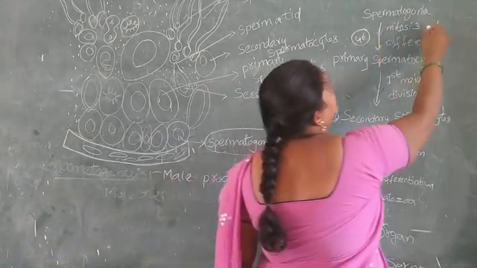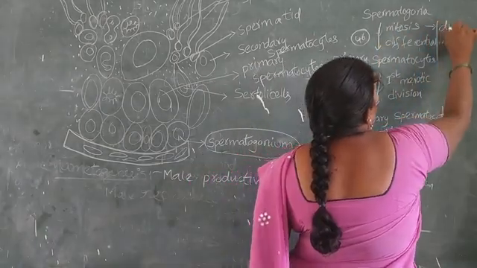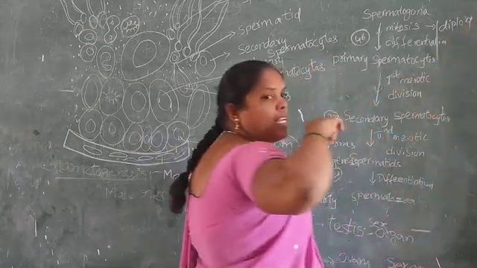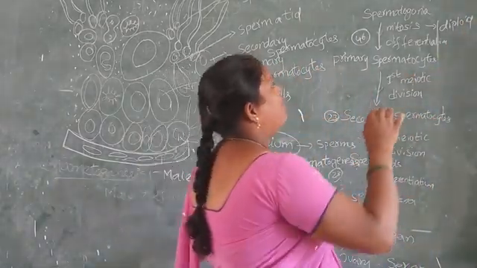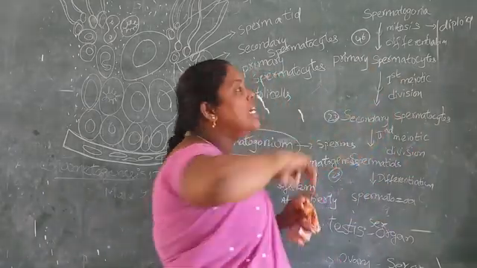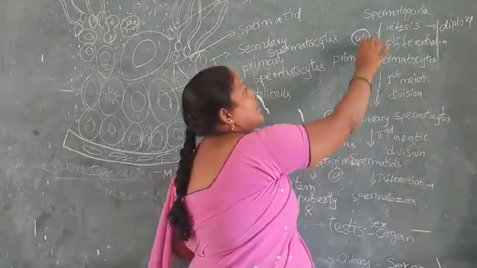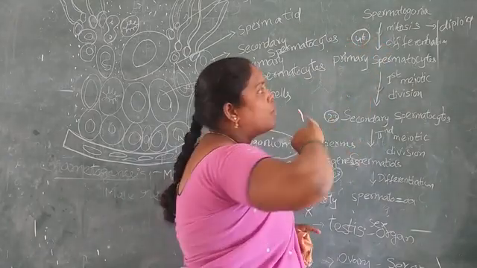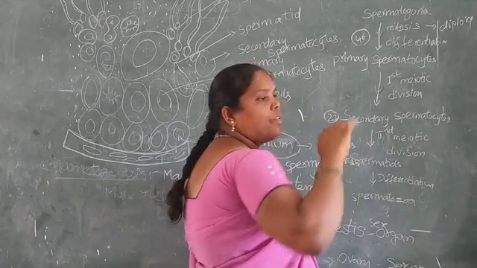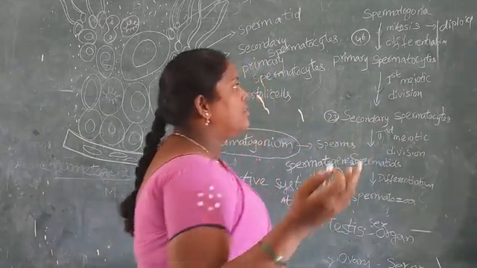These cells are diploid, with 46 chromosomes, which are then divided through the meiotic divisions.